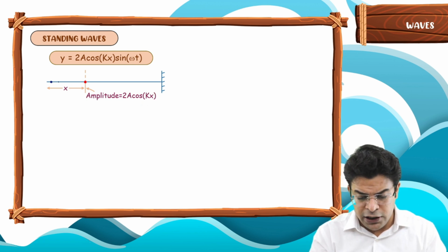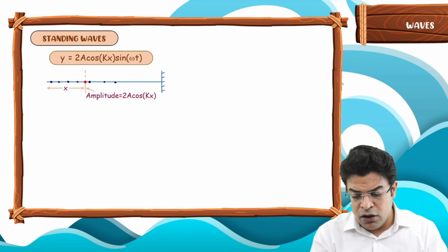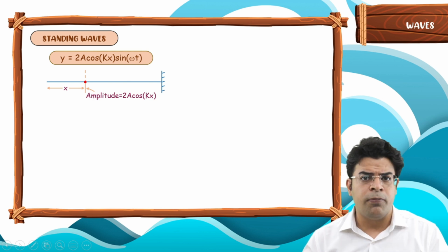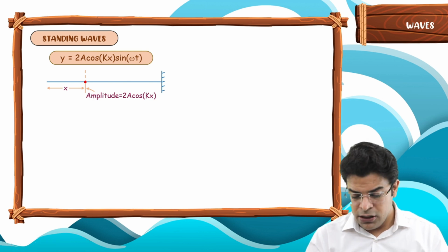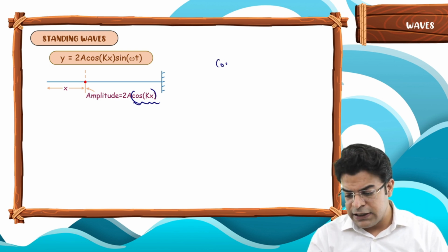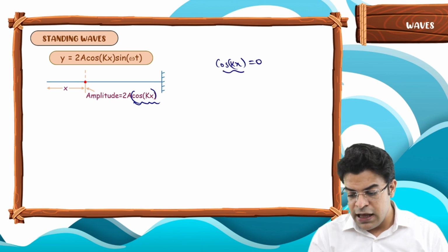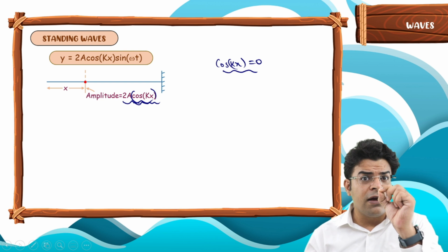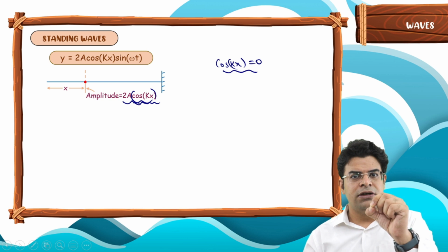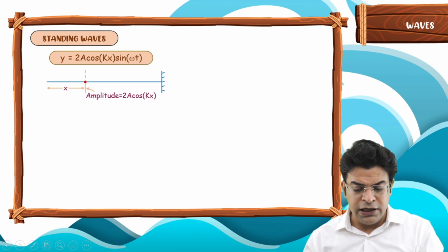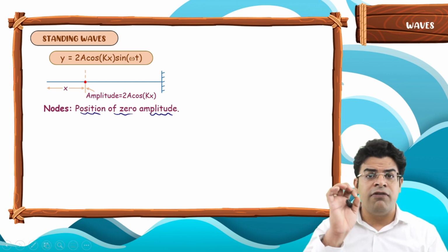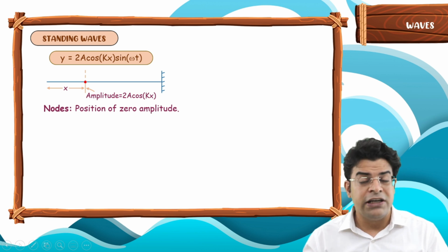So different points on the string will oscillate. They all will do SHM in the y direction but with different amplitudes. Now there will be some particular points for which amplitude will be 0. Why? Because the value of cos kx will be 0. If the value of cos kx becomes equal to 0, their amplitude will be 0, and if a particle vibrates with 0 amplitude, it means that it is not at all vibrating. It is at rest. Such points are called nodes. So we need to understand what nodes are. Nodes are the positions where the particle vibrates with 0 amplitude. Such points are called nodes.